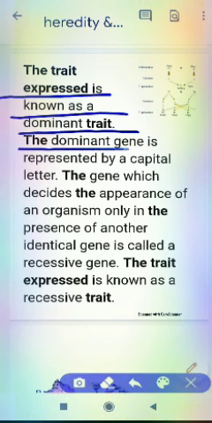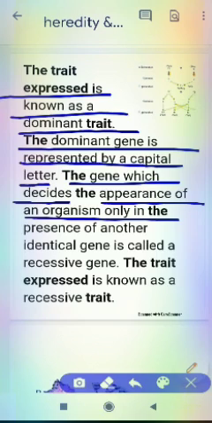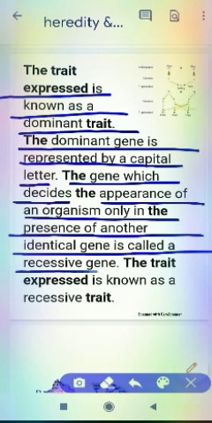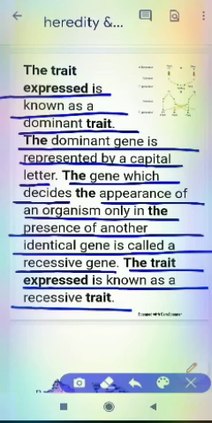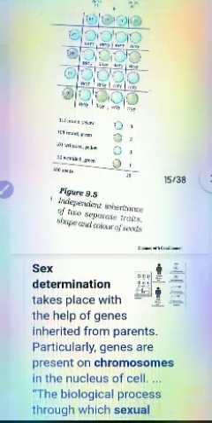And the next is the trait expressed is known as a dominant trait. The dominant gene is represented by a capital letter. The gene which decides the appearance of an organism only in the presence of another identical gene is called a recessive gene. The trait expressed is known as a recessive trait. The next is we can see here the image about cross fertilization and self fertilization. So next are also the images.